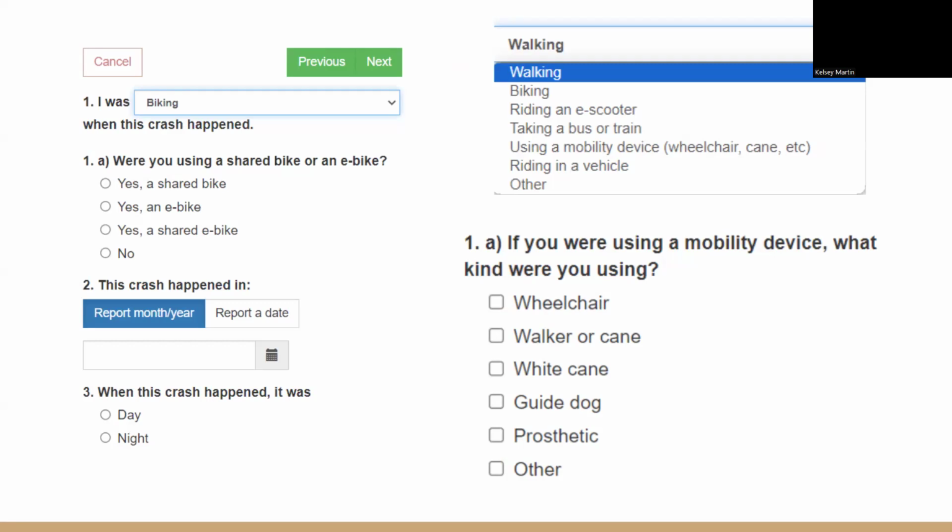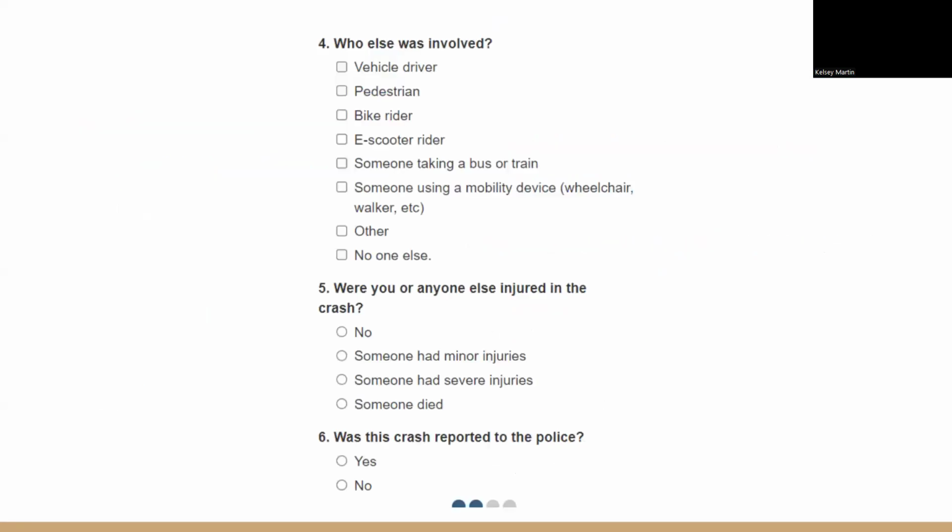So if you were using a mobility device, it wants to know what type of mobility device you were using. So you'll answer that as well. And then you will also choose the date that the crash or the near miss occurred, whether it's just the month or the year, or if you know the exact date, and then what time of day this happened. So if this was at day or at night. And once you fill out those questions, you'll click next.